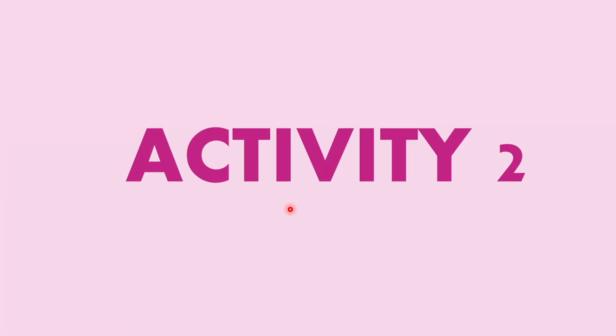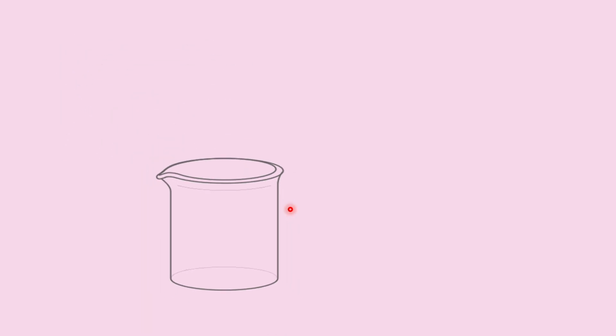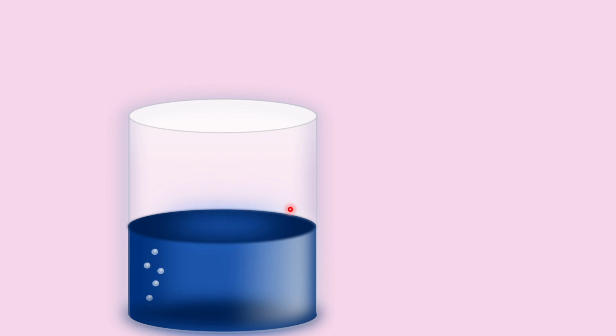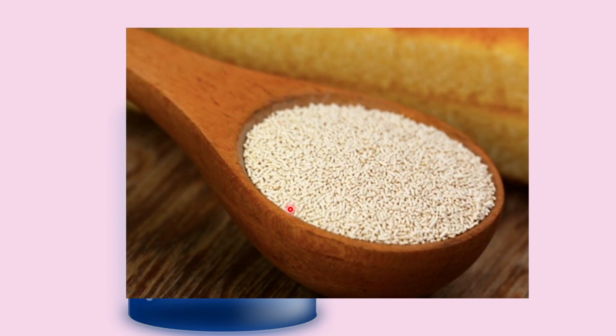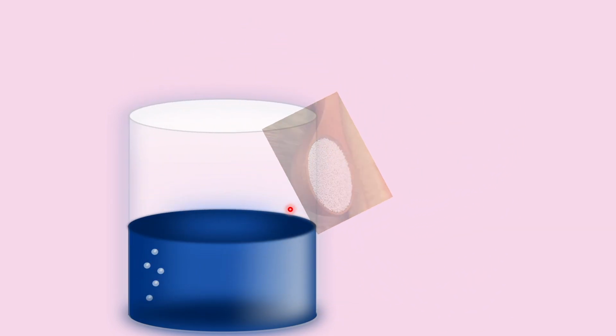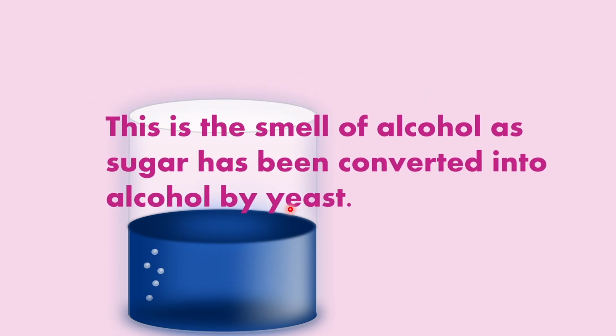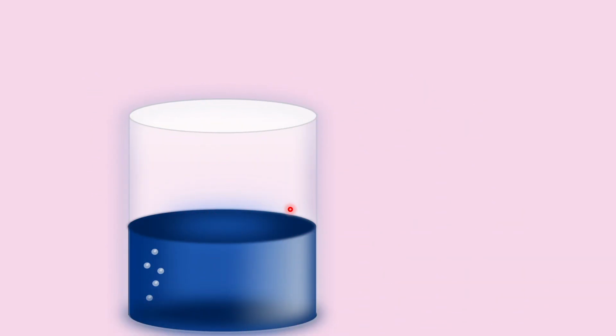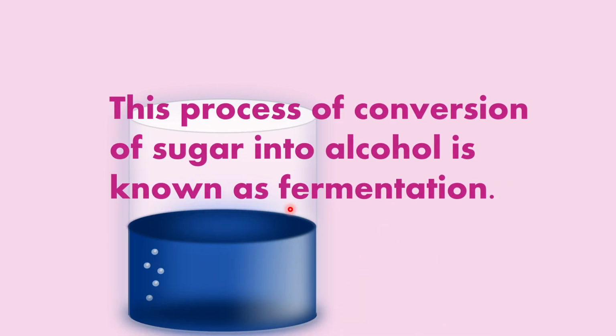Activity 2 shows fermentation. Okay, so take a beaker, add water to it. Now add sugar to it. You can add 1 teaspoon of sugar. Now add yeast powder. Okay, now smell it. This is the smell of alcohol as sugar has been converted into alcohol by yeast. This process of conversion of sugar into alcohol is known as fermentation.